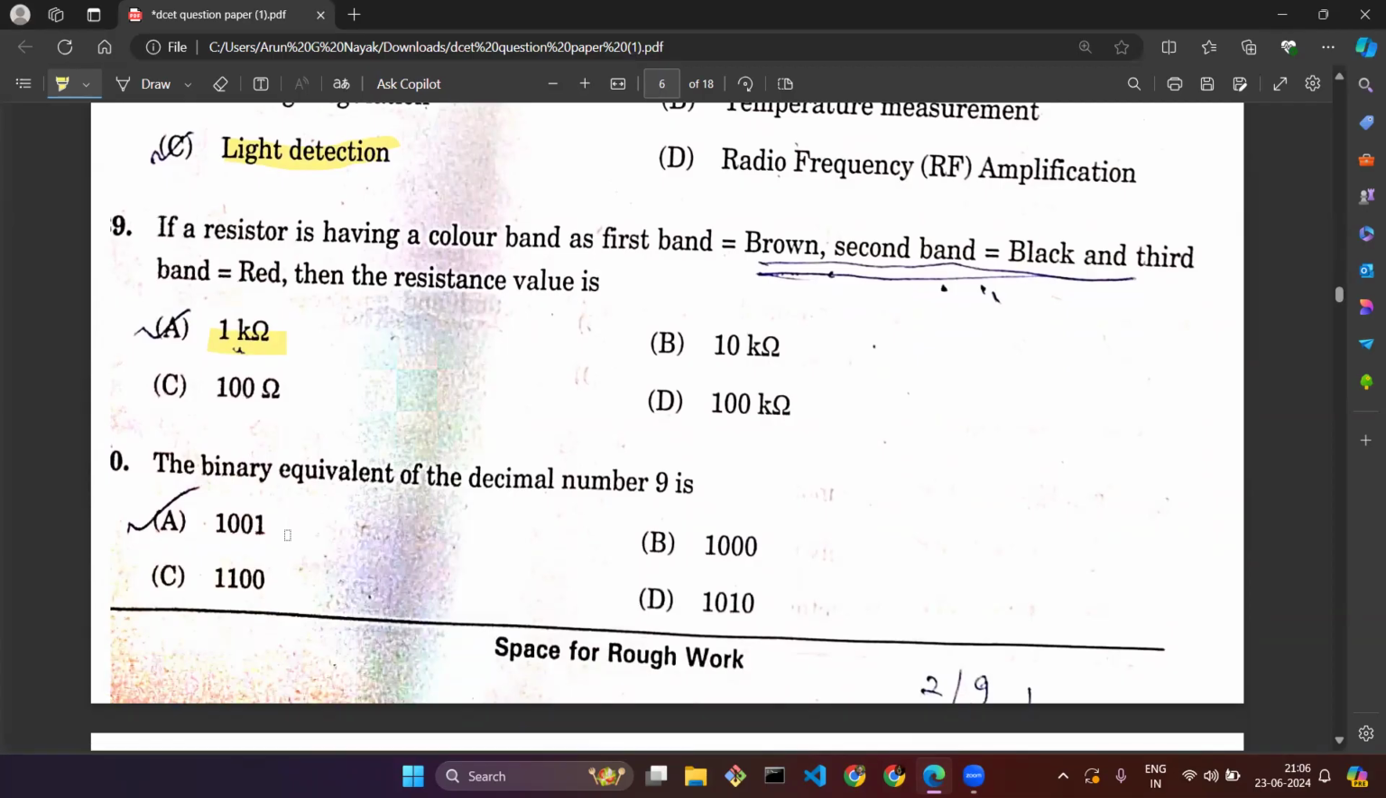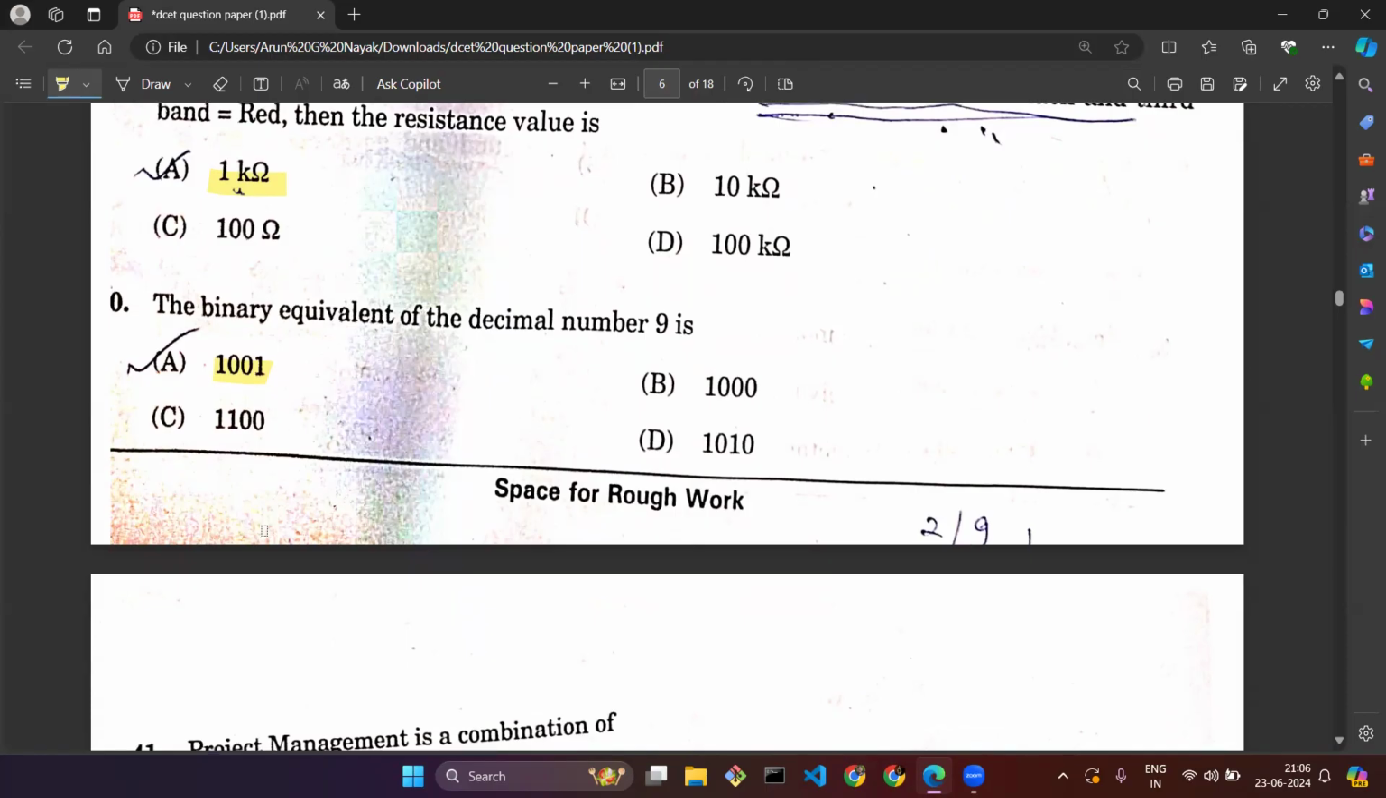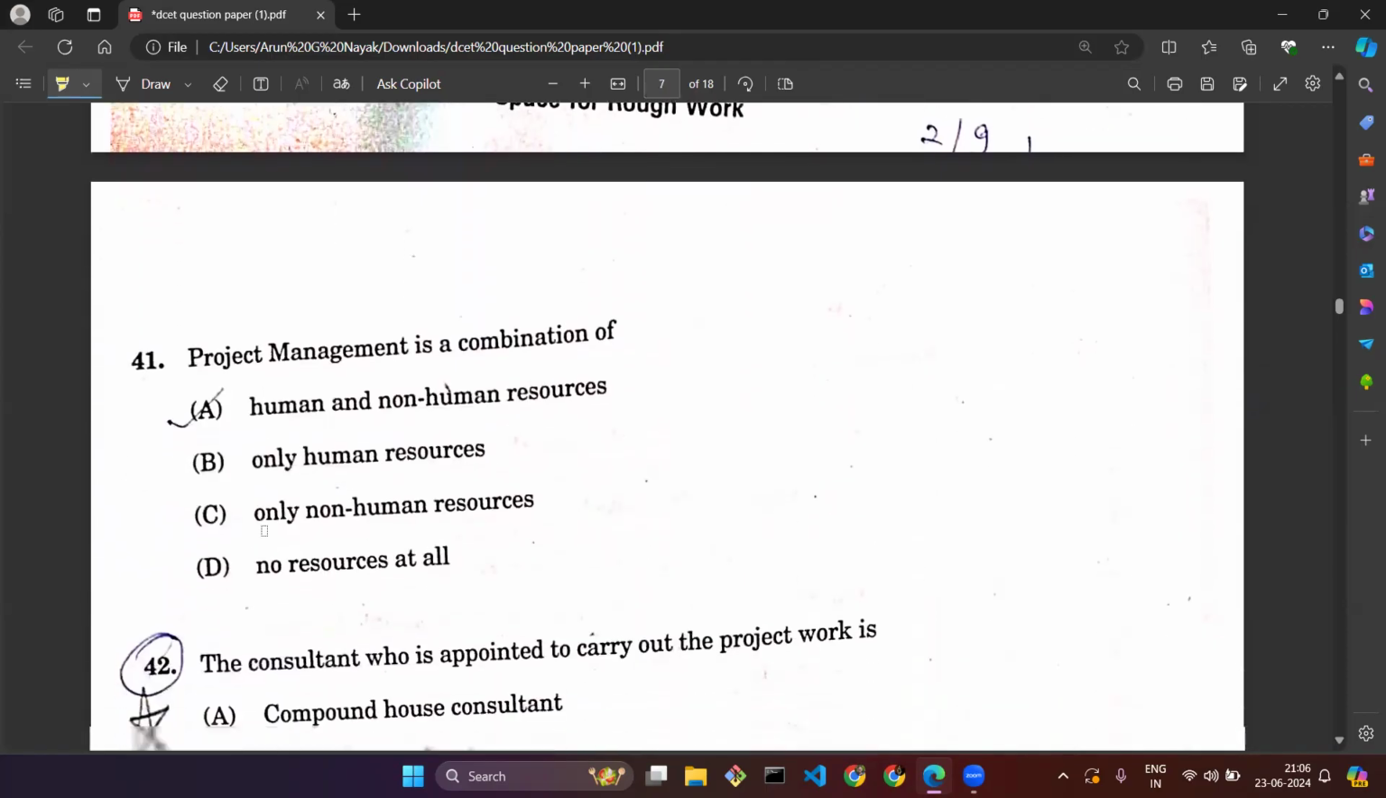Question number 40. What is the binary equivalent, or we can say binary representation, of decimal number 9? If you know the concept of converting decimal to binary and binary to decimal, then you can easily get that it is 1001. The first leftmost one is representing 8 and the rightmost one is representing 1. So 8 plus 1 comes out to 9. If you don't know the concept of binary to decimal and decimal to binary conversion, please go through that. That is one of the important concepts for the DCET examination.